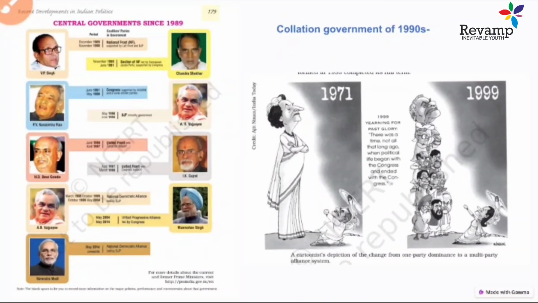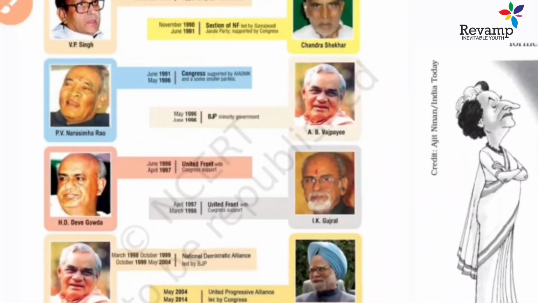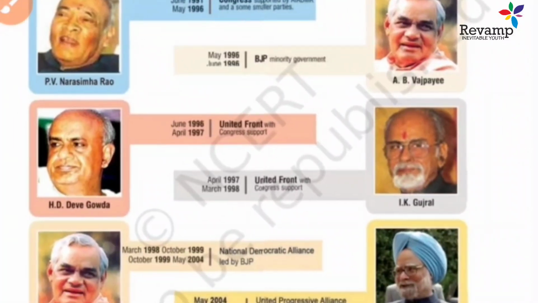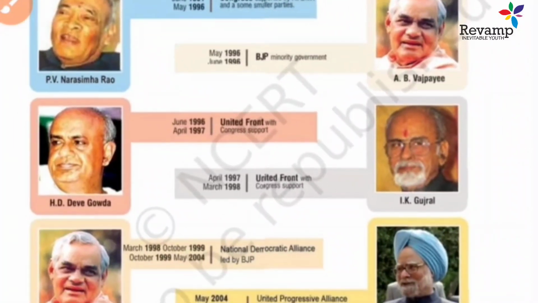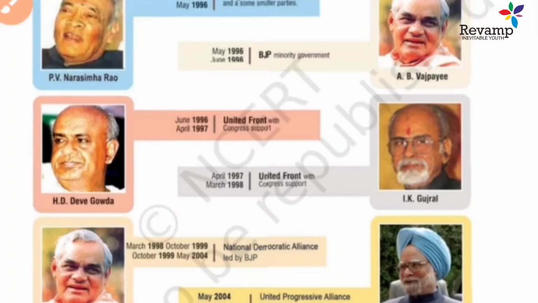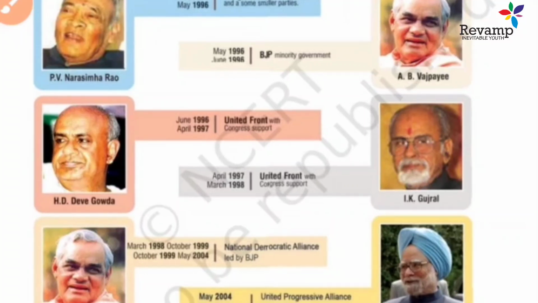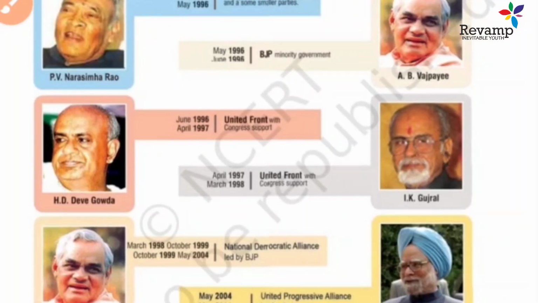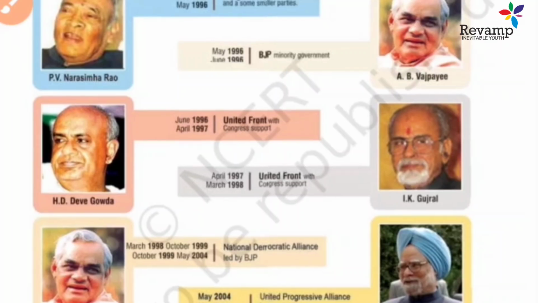You can understand. And here these are pictures of how the central government was formed at the time, how different parties came together and how the coalition government was formed, and how a new prime minister came into power and was replaced by another with the change in party coalition, like VP Singh, later Narasimha Rao, then Atal Bihari Vajpayee, later Deve Gowda, then IK Gujral, Vajpayee again, and later Manmohan Singh became the prime minister.